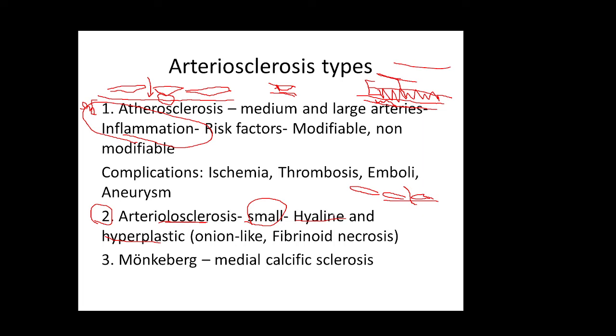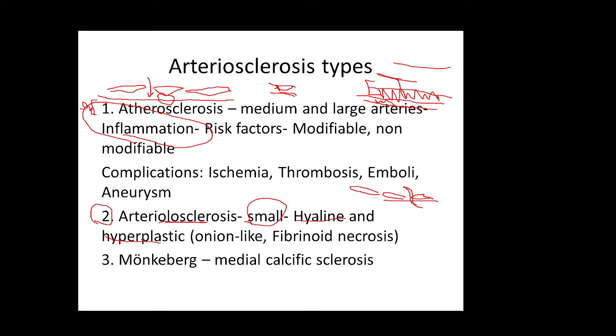We see this in patients with diabetes and patients with hypertension. Patients with diabetes get non-enzymatic glycosylation of the basement membrane, and this will make the basement membrane leaky. Because the basement membrane gets leaky, proteins come in and deposit in the vessel wall, forming this hyaline thick substance, which results in narrowing of the vascular wall.